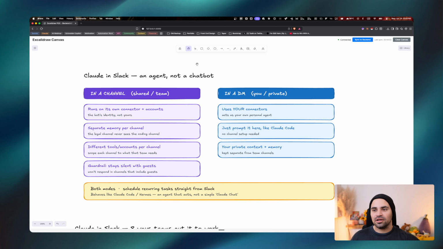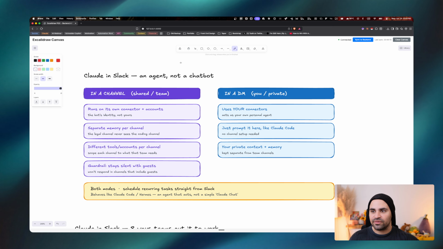Today, I'm going to tell you everything you need to know about Claude Tag. Let me break it down for you. Now, Claude Tag is the newest feature released by Anthropic, which is pretty much just Claude in Slack. Whenever you connect Claude to your Slack workspace, you actually open up two different worlds of possibilities.